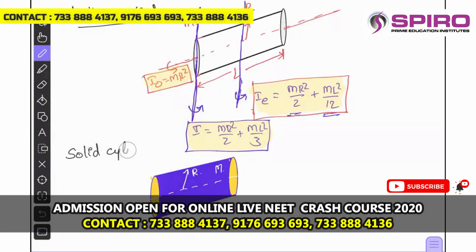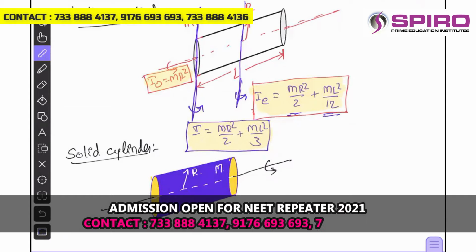For this solid cylinder, this is the self axis. About the self axis, the moment of inertia will be in disk configuration mode. So I naught is equal to m r square by 2.